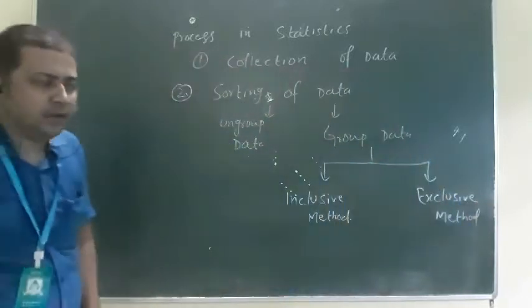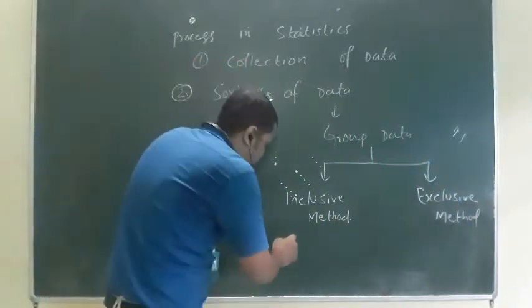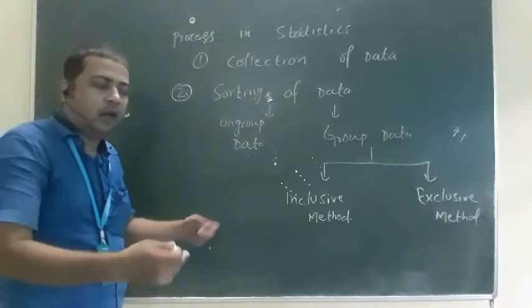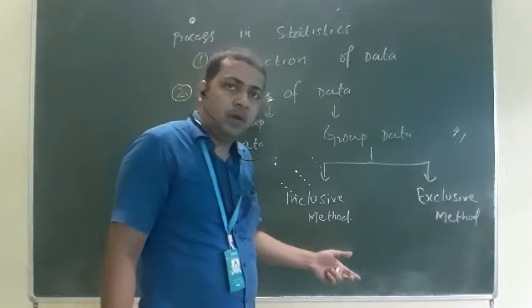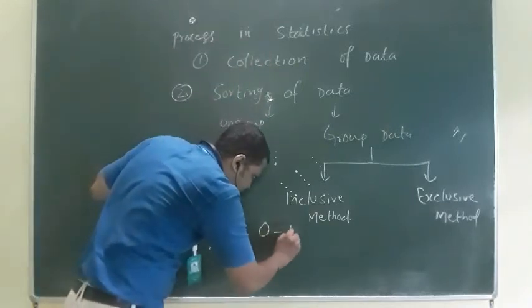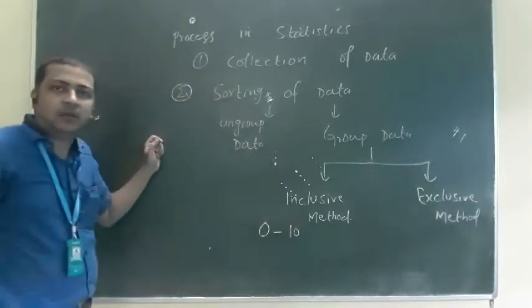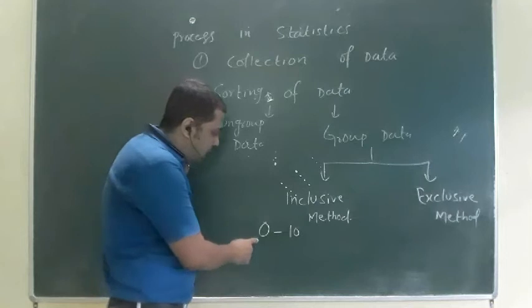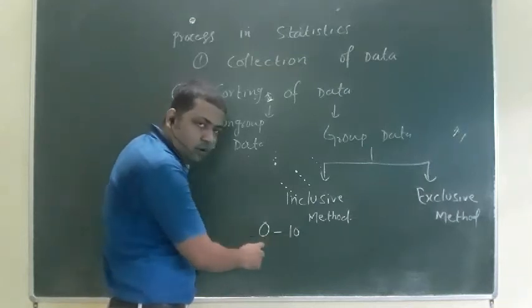What is the meaning of inclusive? Suppose there are lots of digits with me, and I have to sort them in group form, say 0 to 10. The first question that comes to mind is whether we take 0, or 10, or both.